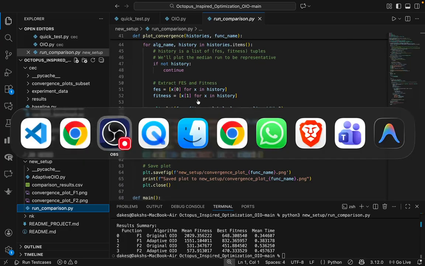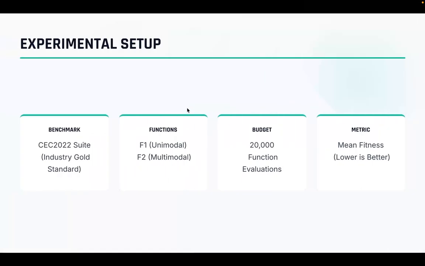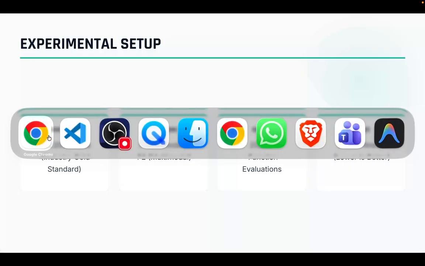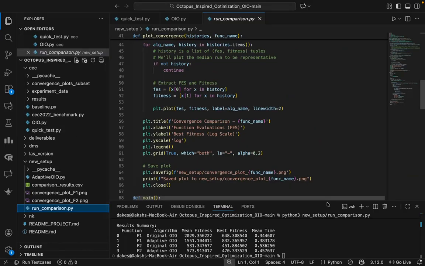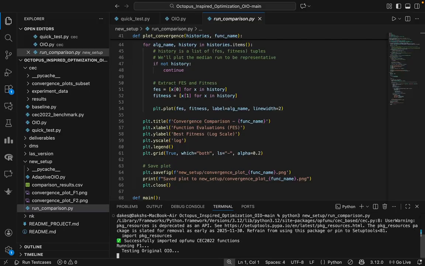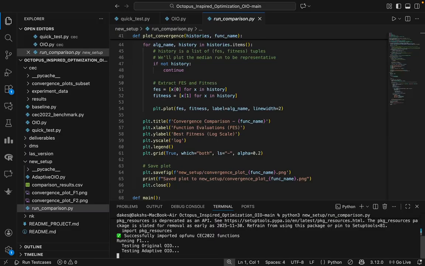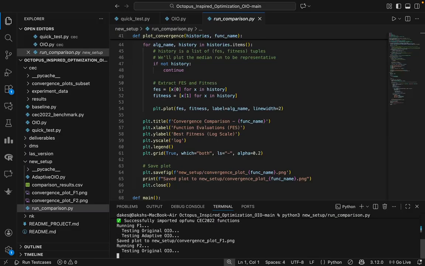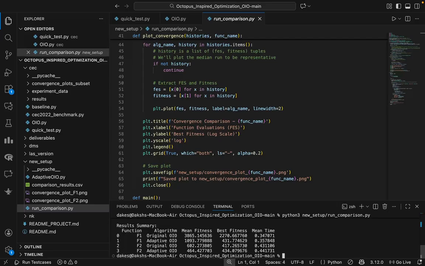So now let's see it in action. I am going to run the code and let's see the results. I am running the script. The script is now initializing the CEC 2022 functions. It is running the original OIO on F1 and now it is running the adaptive OIO on F1, and moving to F2, and done. So let's look at the output right here in the terminal.